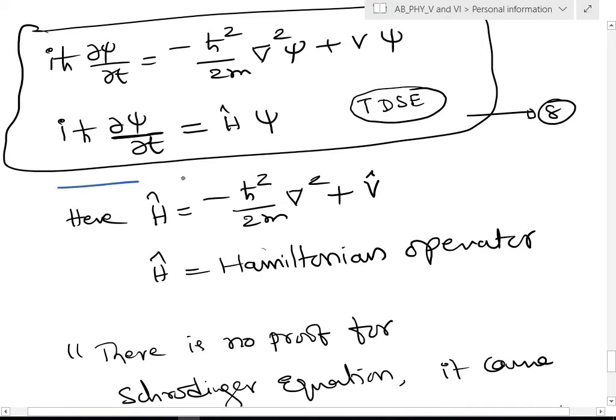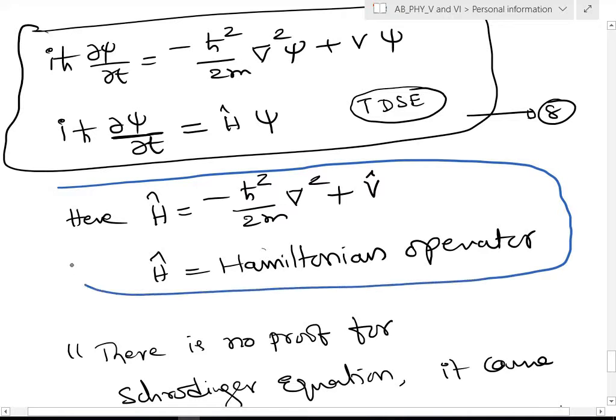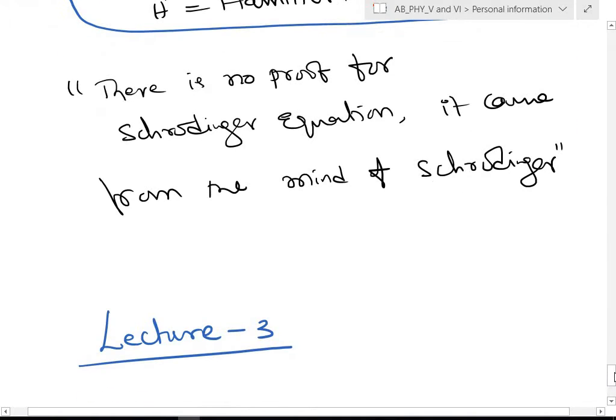I introduced one new idea, the Hamiltonian operator, that is the energy operator. I have also quoted one statement: the Schrödinger equation has no proof, we can't derive it, it will not come from anywhere, it itself exists. It came from the mind of Schrödinger.